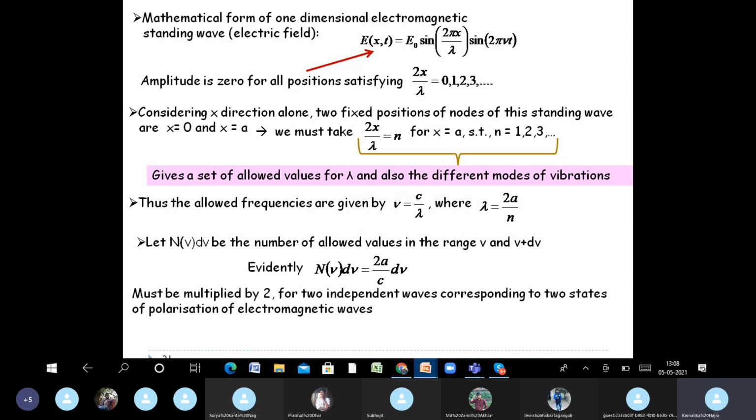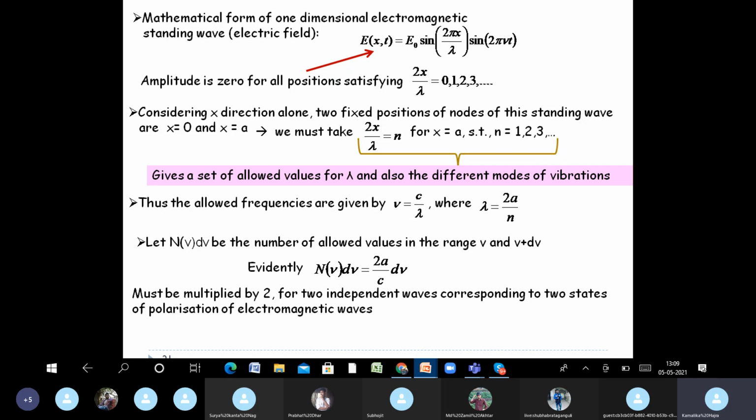So obviously from unitary method you can now write that if the total number of allowed frequency is 2a by c, then the number of allowed frequency within a given interval nu to nu plus d nu is 2a by c d nu. However, this is one point that we tend to forget, but we must remember.